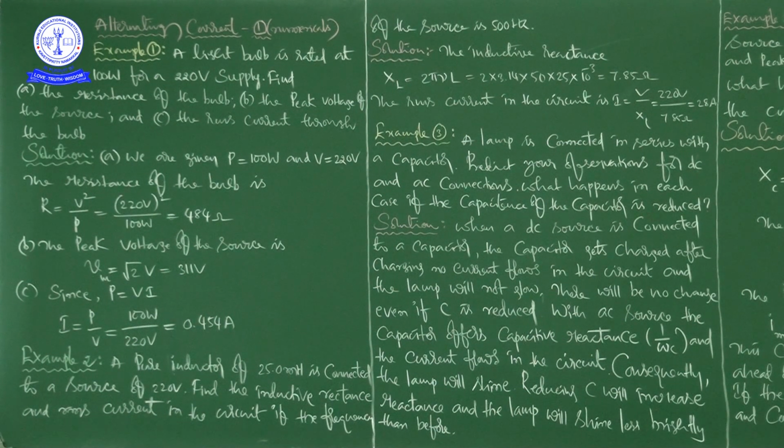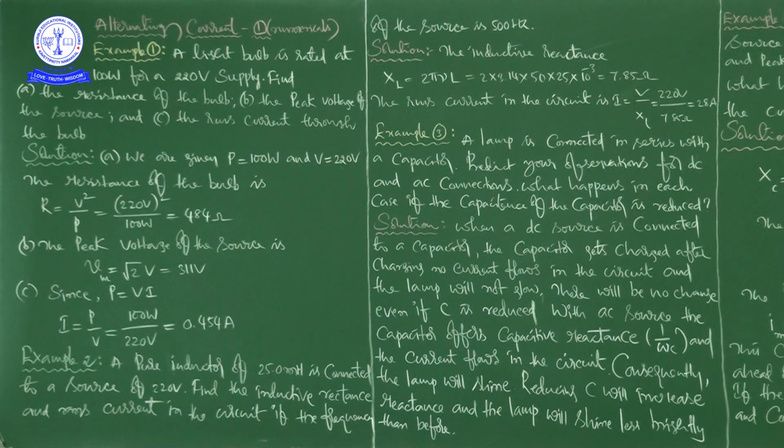So we calculated three things, ma. One is the resistance of the bulb, another one is the peak voltage of the source, and next C is the RMS current through the bulb. Now next example problem, example 2.